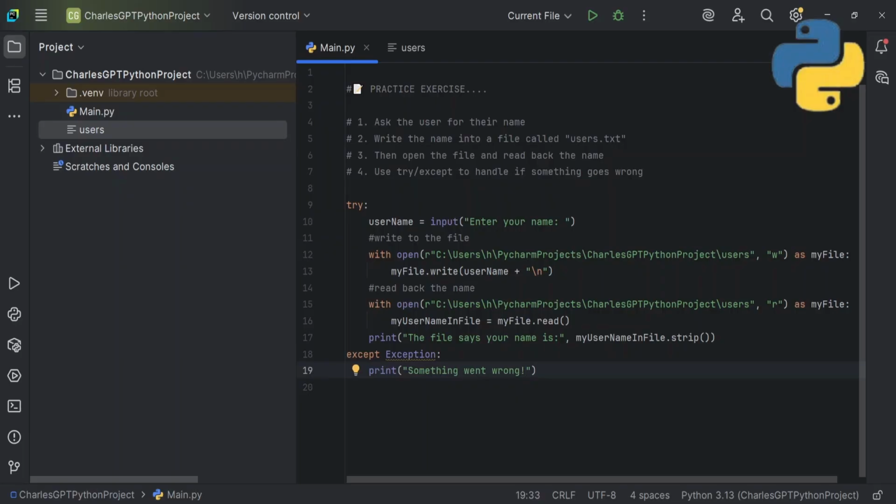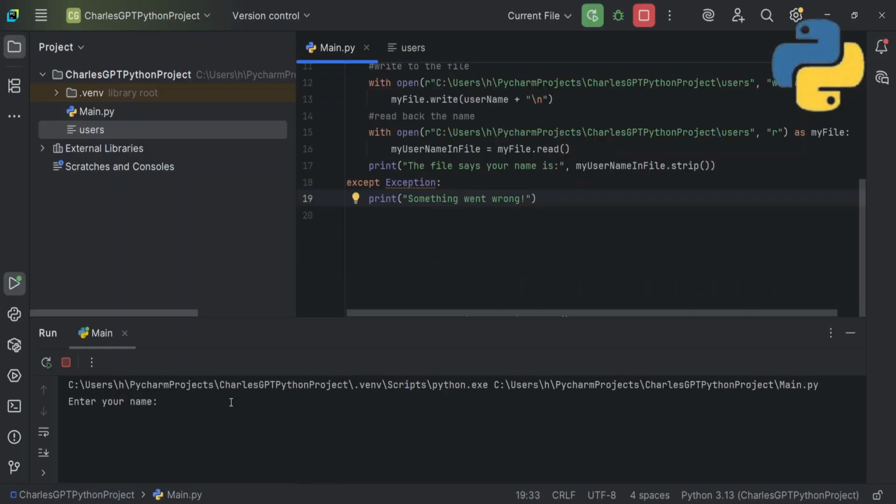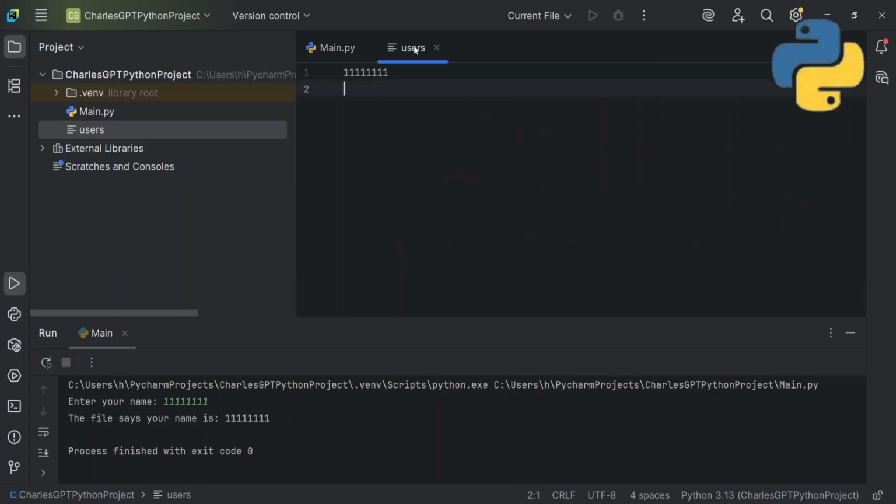Okay, so now let's run this program. If I run it, shift F10, enter your name. I will say 11111111. So 1 is not a string, so it will use, oh, it took in 111111. Why? I think we are not adding anything, so it just took in the 1 as a string. So you can see it reads the 111 as a string.